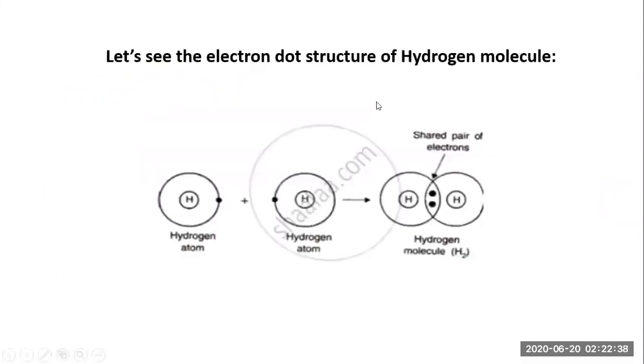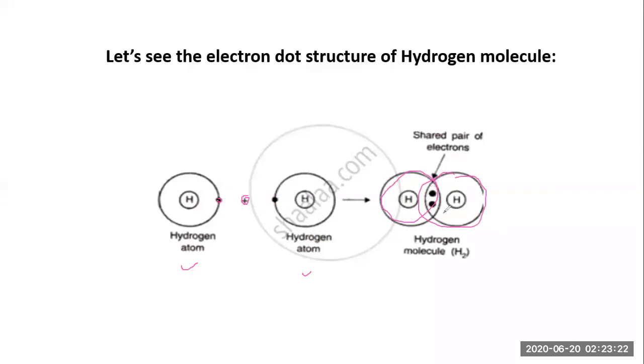Now let's see the electron dot structure of the hydrogen molecule. This is a very important point of this chapter and your assignments too. We have already discussed it, but we are just focusing on what it is. This is one hydrogen atom, this is the second hydrogen atom, this is the nucleus, and this is an electron revolving around it. Whenever there is a combination of both, it is going to form a molecule and they will share like this.